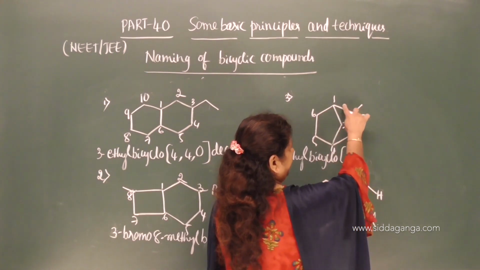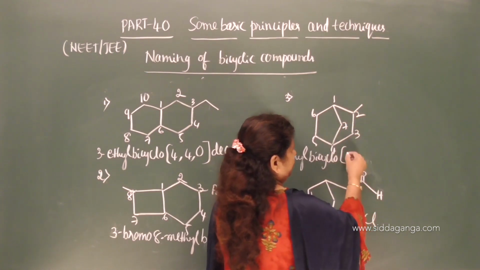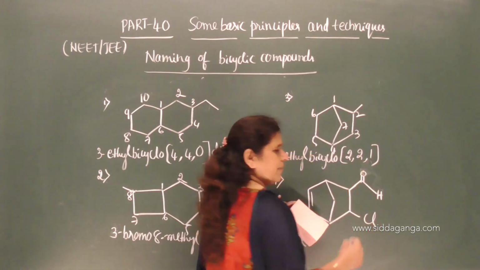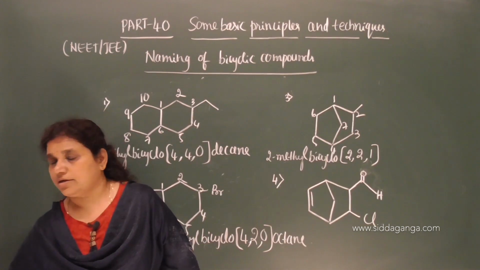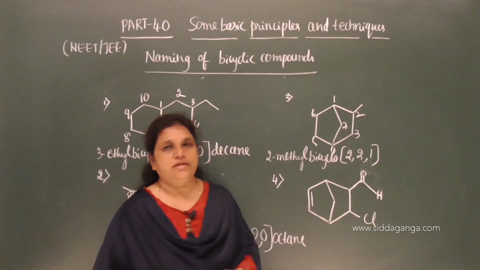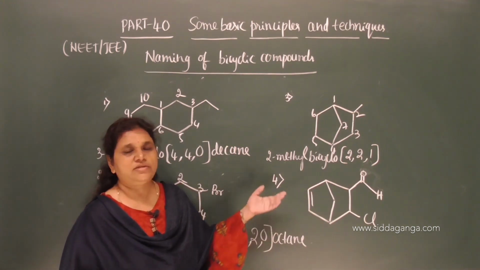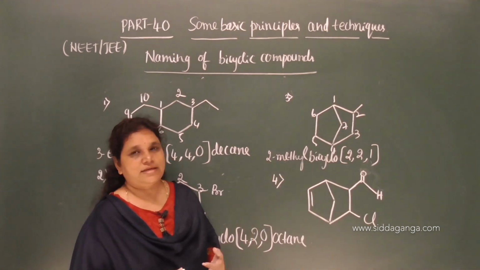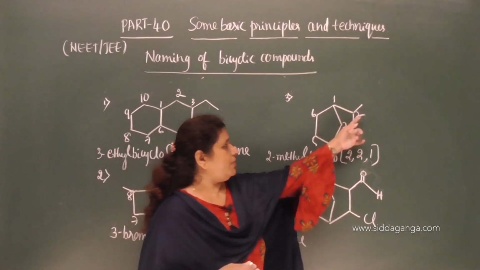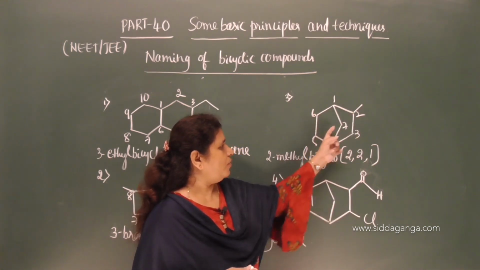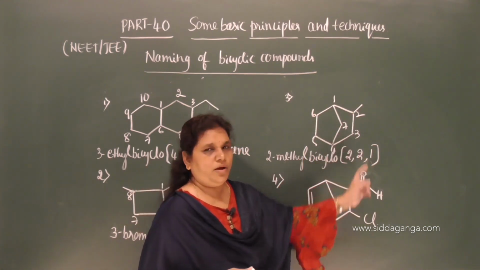The number of carbon atoms in the longest ring, 2 carbon atoms and 1 carbon atom. So, in a bridged bicyclic compound, C is not 0. If it is not 0, you can say that this is a bridged bicyclic compound. So, 2-methyl bicyclo 2, 2, 1.